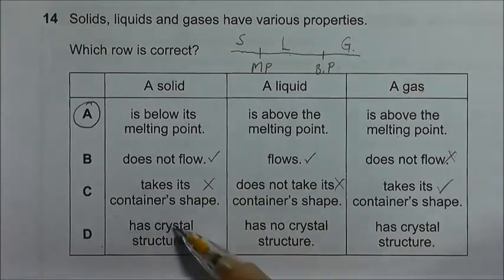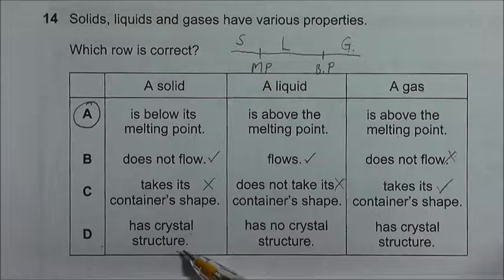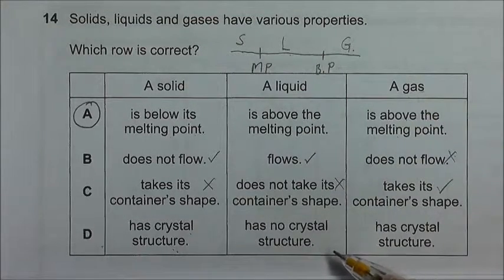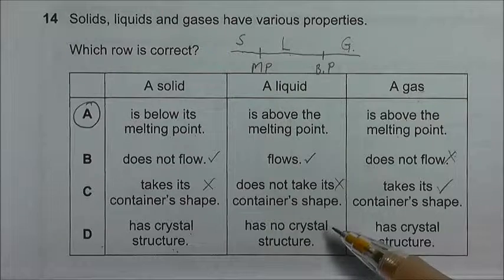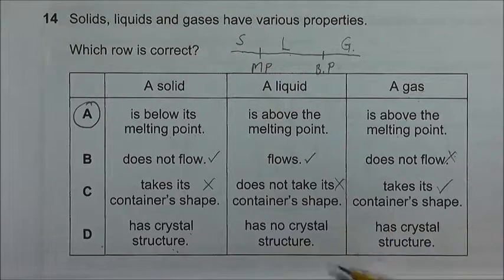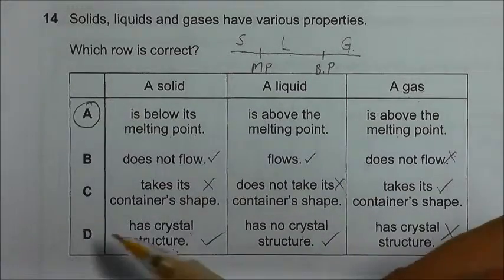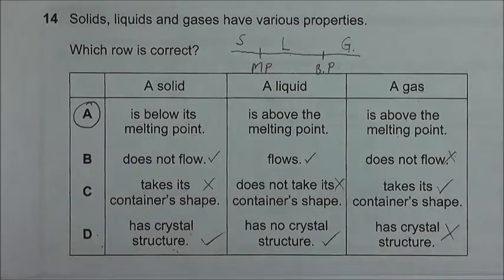Option D. A solid has a crystal structure. This is correct because the solid has its particles arranged in a very orderly manner, and they are very close together, so it forms the crystal structure. Whereas for liquid and gases, the particles are free to move around, so they have no crystal structure. So B, C and D are wrong.